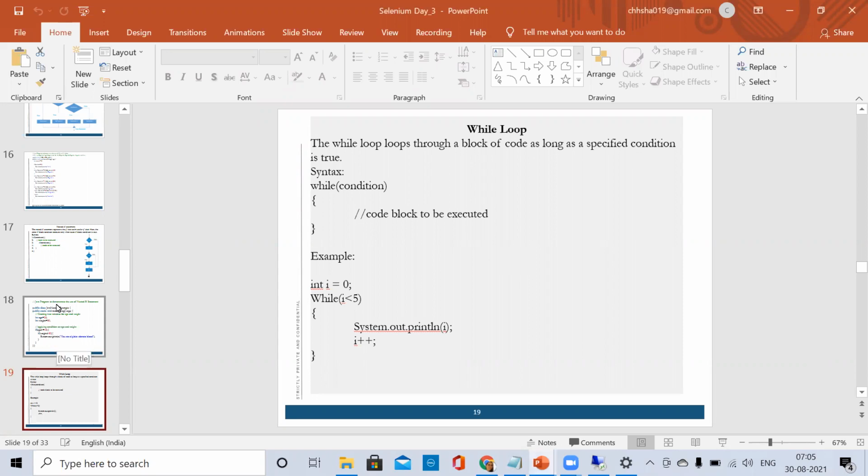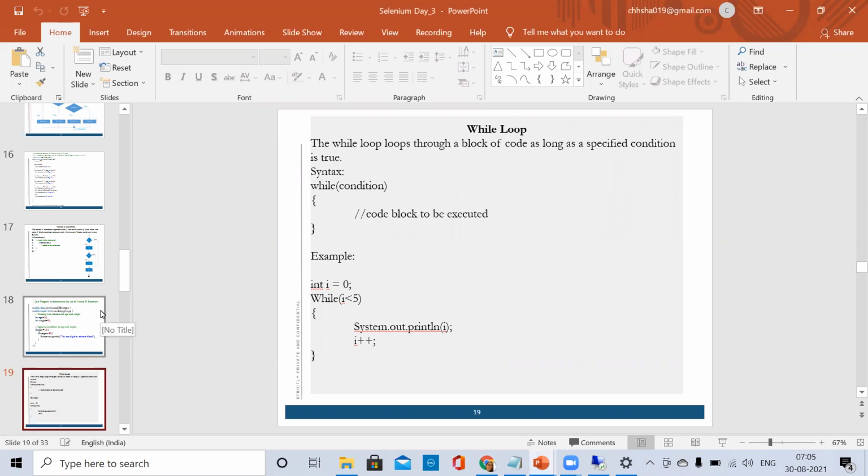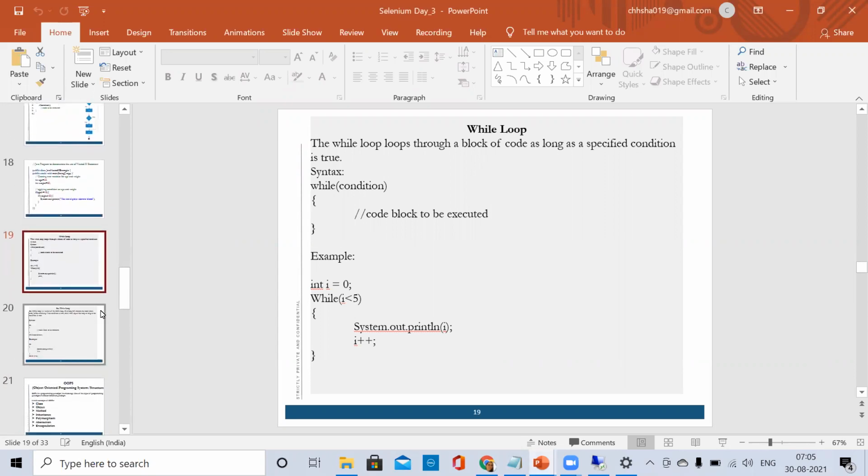I think in the do while loop, the program will execute at least once because the code is inside the do, before the while, before the condition. Yes, correct. So in the while loop, what we are doing is we check the condition before entering the code.